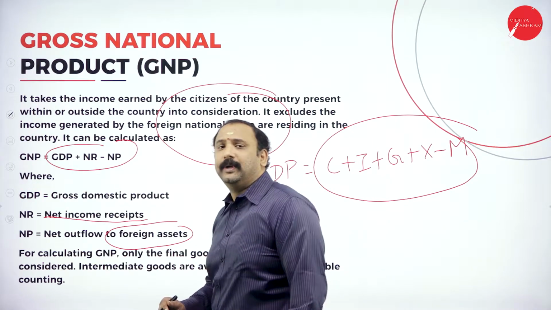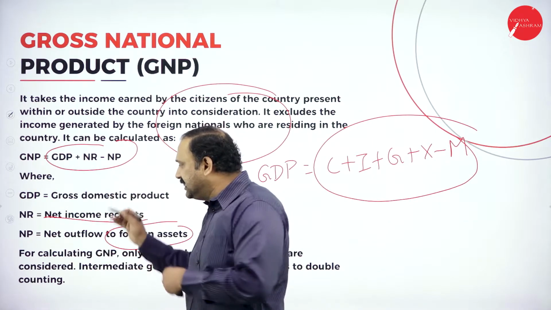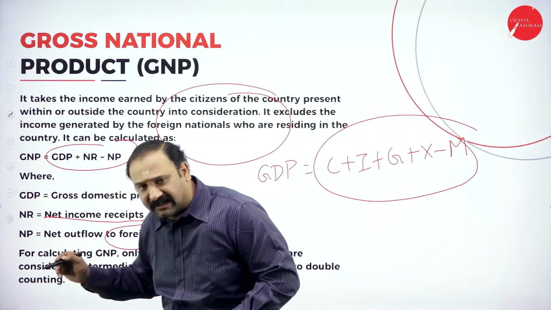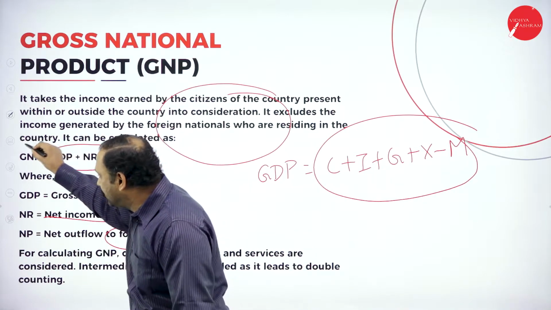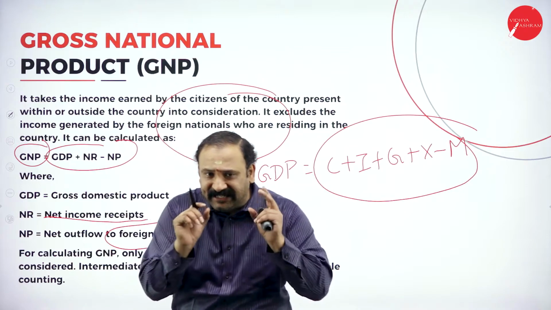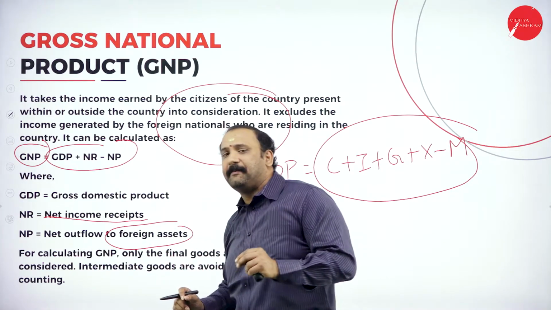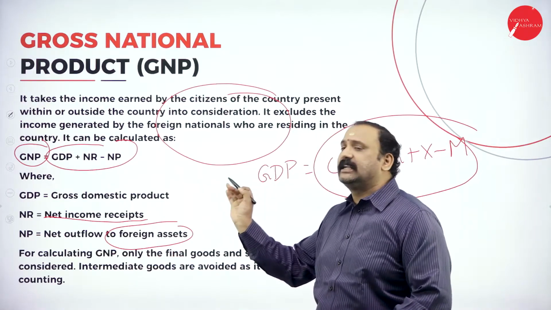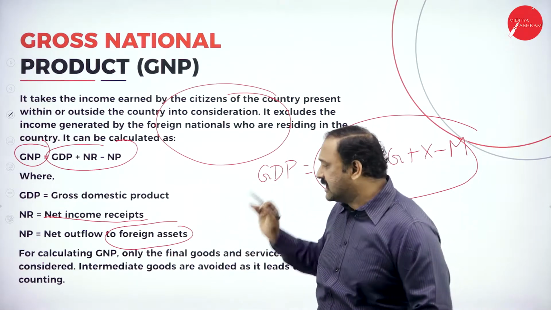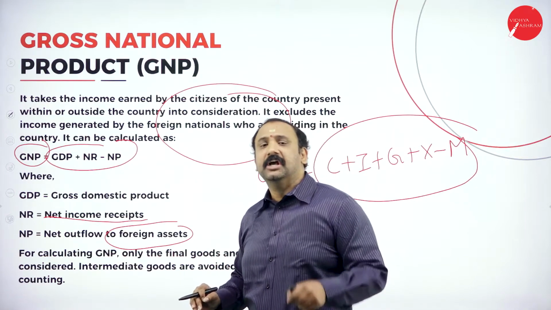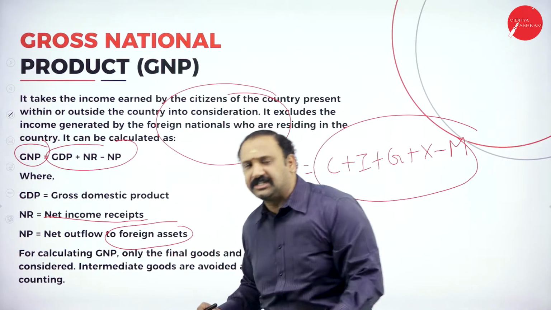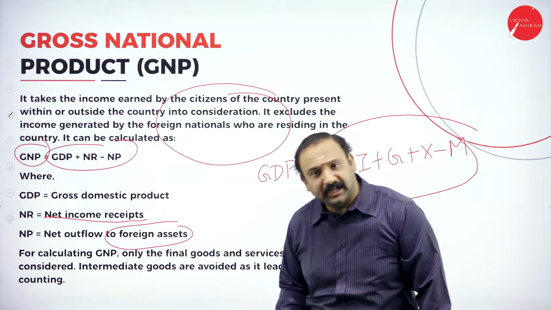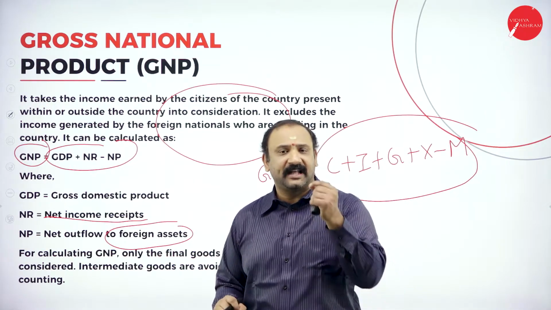So the formula for GNP is GDP plus the net income receipts minus the net outflow to foreign assets. If you do this calculation, you will be able to understand the value of GNP at that particular year, at that particular instant.